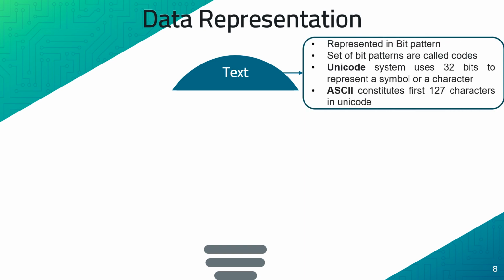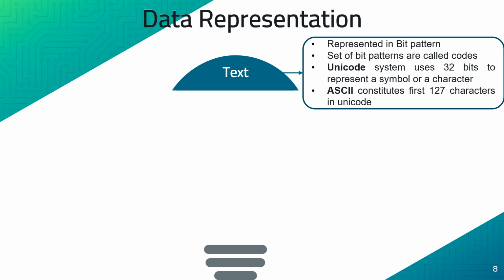First one is the text data. In data communication, the text is represented by a bit pattern. Each individual text will be represented by a bit pattern, and the sequence of bits, which is nothing but combinations of zeros and ones, will be mapped into codes.